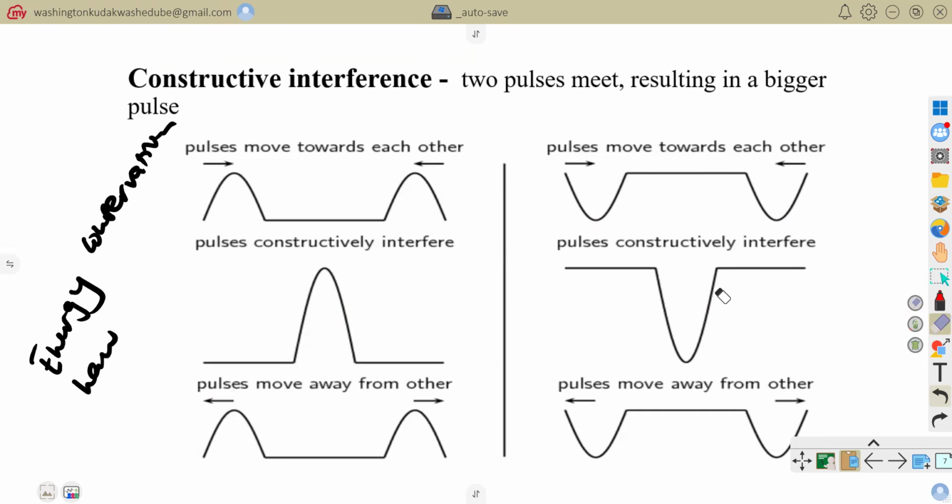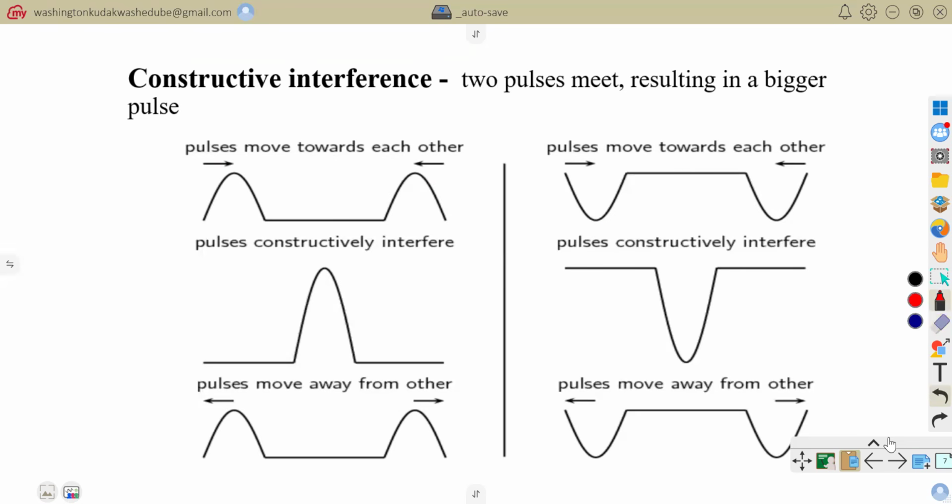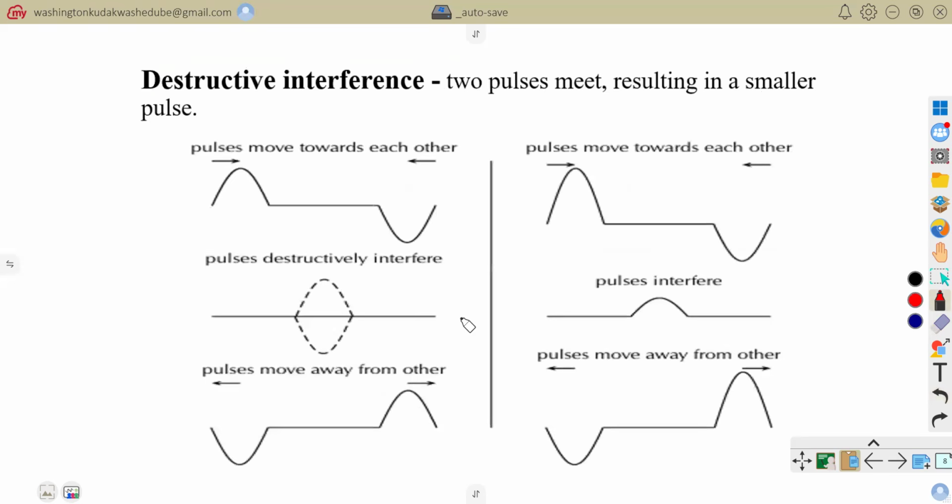That is what we refer to as constructive interference. And you have to take note that we said that these interferences are governed by the principle of energy conservation. Now let's look into destructive interference. When it comes to destructive interference, this is the opposite of constructive interference.